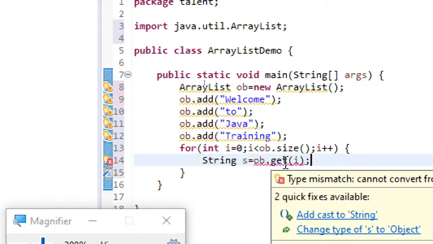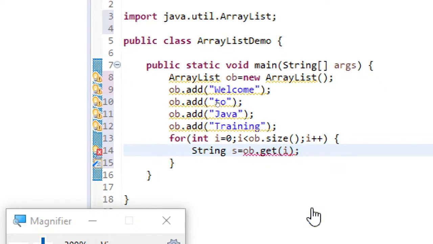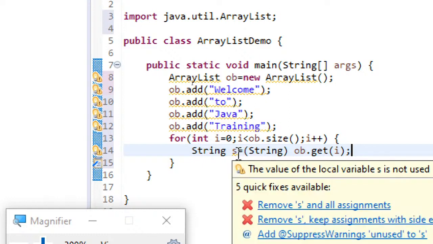Add cast to String. And this is what I was mentioning while I was giving the theoretical explanation. Compulsory casting needs to be performed. The point is, because you are permitted to add any type of objects to this ob, you might have added, genuinely and very neatly, only strings, and you are trying to retrieve them string by string.